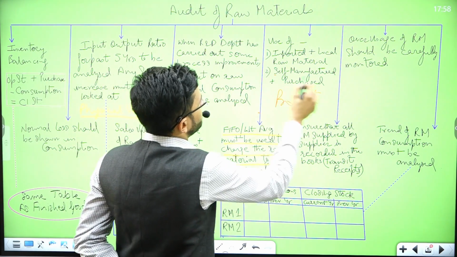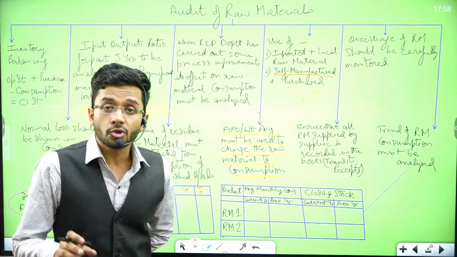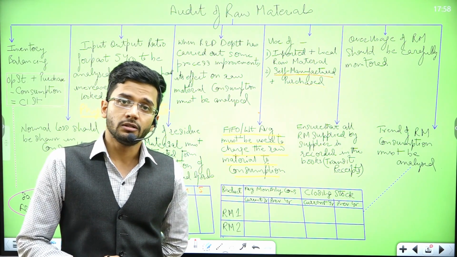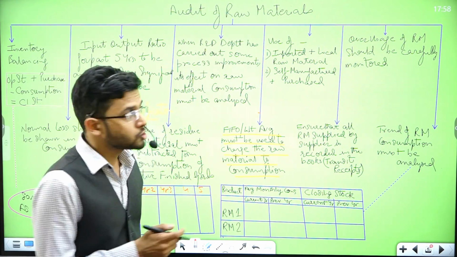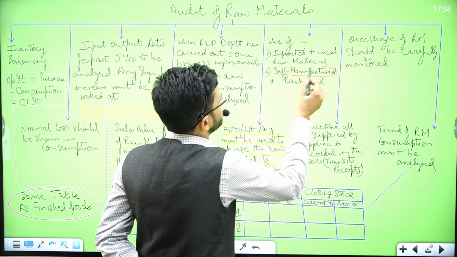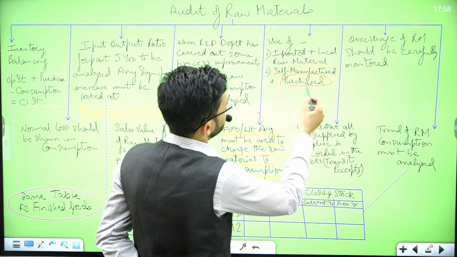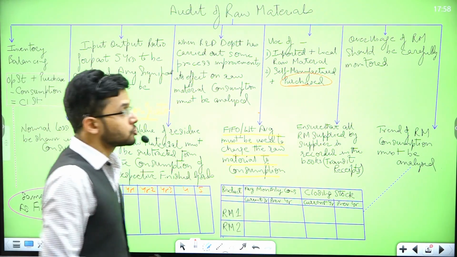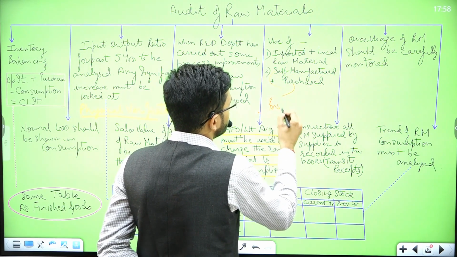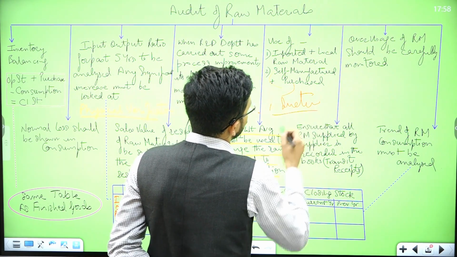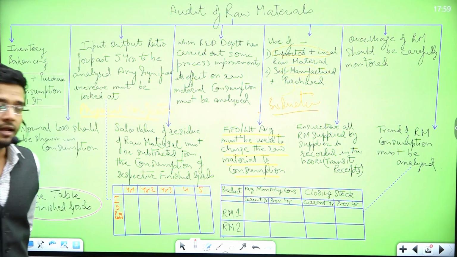Right? Similarly, self-manufactured raw material is there and purchased raw material is there. Their cost should also be charged equally in the product. Both of them should be proportionately charged in the product. You should not charge self-manufactured raw material entirely in one of the products, and charge the cost of purchased raw material in another product. You should not do that. You should charge both the cost equally while computing the production cost of a particular product. So production cost should be a mixture of self-manufactured and purchased, or a mixture of imported and local, in an equal proportion.